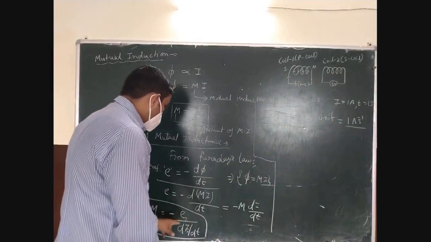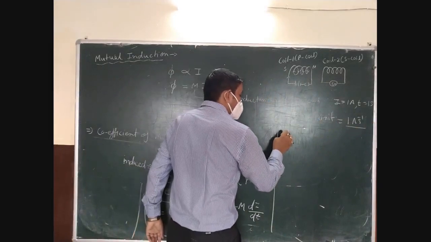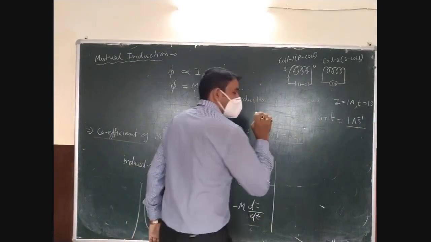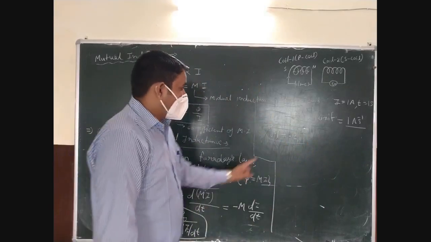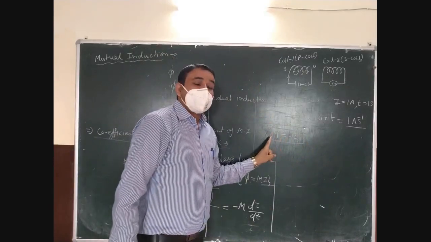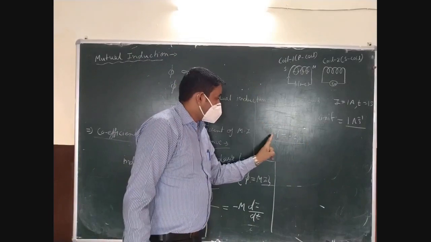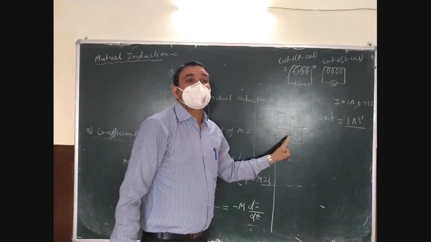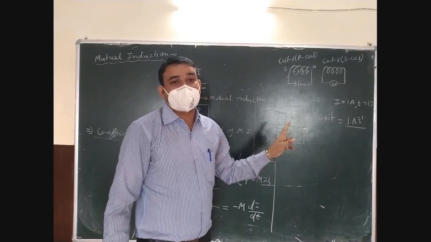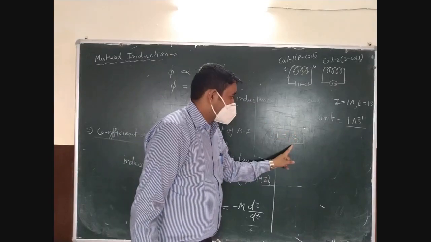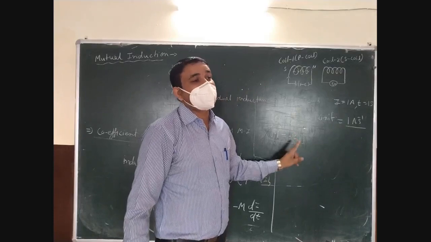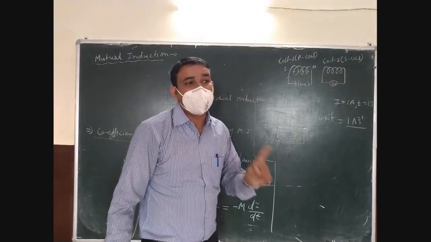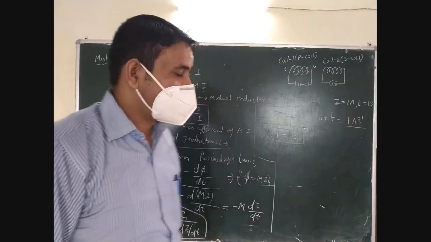Now you can define it as M equals the induced EMF in the secondary coil. So we can say that the mutual inductance of two coils is numerically equal to the induced EMF in the secondary coil when the rate of change of current in the primary coil is unity. Just write it.